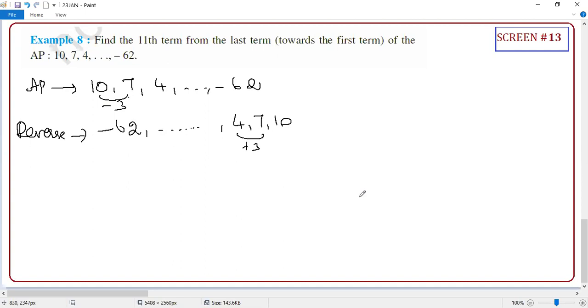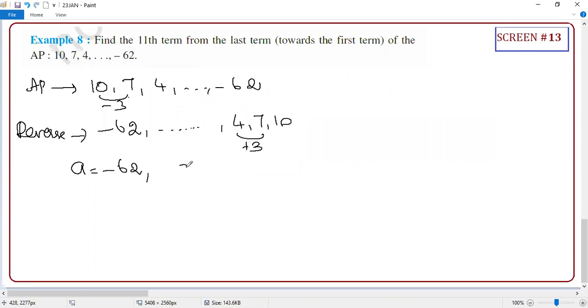Clear or not? The common difference will change in the sense that the magnitude is the same, but the sign will be different. Maybe if you are not clear with magnitude, it is a word you used in physics, magnitude and direction. If you learn vectors, you will learn all those things. Anyhow, all you need to know is same number with a different sign. Now tell me, A11 from here. A is what? Don't say A is 10. Now in the reverse AP, A is equal to -62.